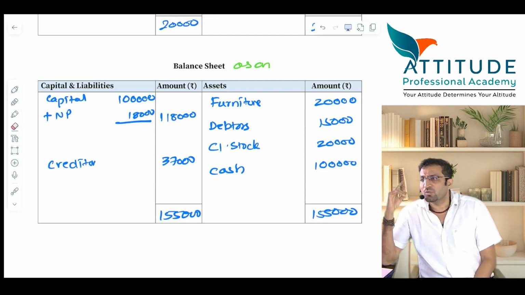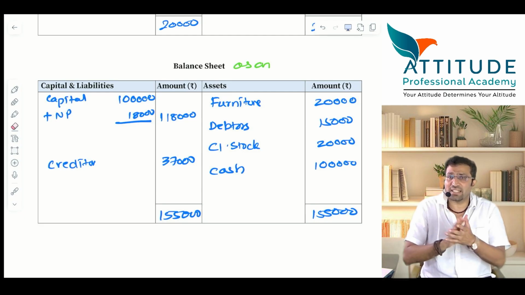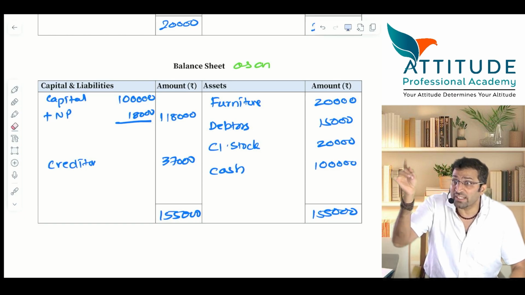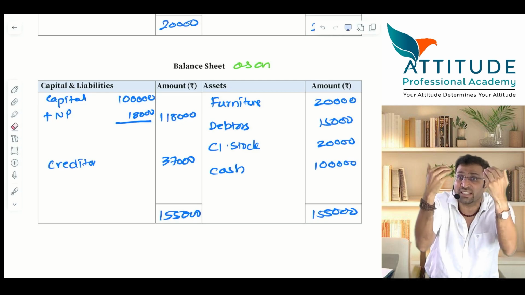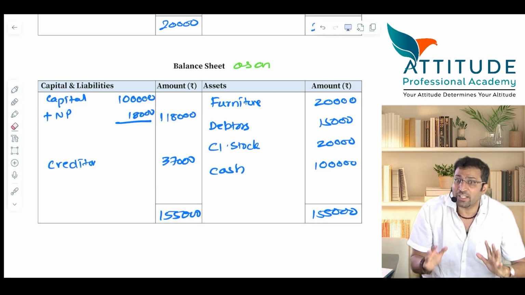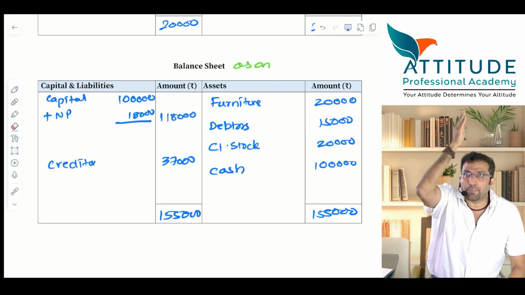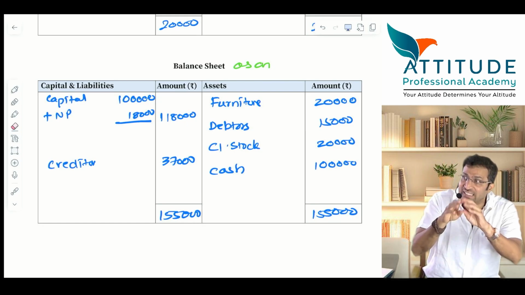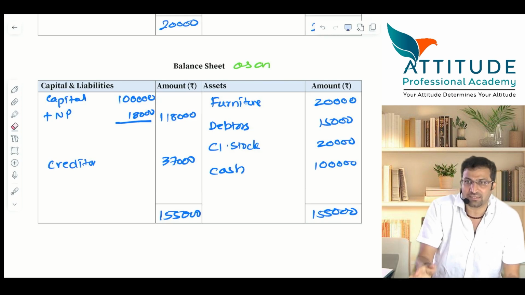Now tell me, with the help of the trial balance, I have prepared the trading account, P&L account and balance sheet. Be careful with the adjustments. I once again repeat: for items already appearing in the trial balance, are journal entries already passed or yet to pass? Journal entry is already passed.